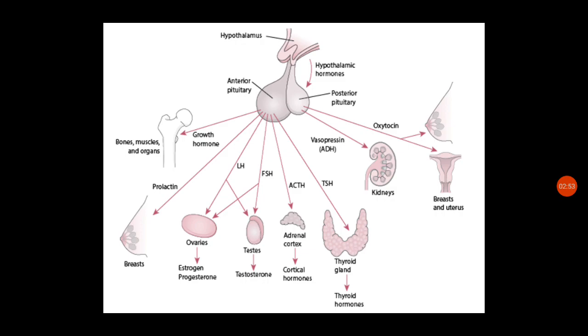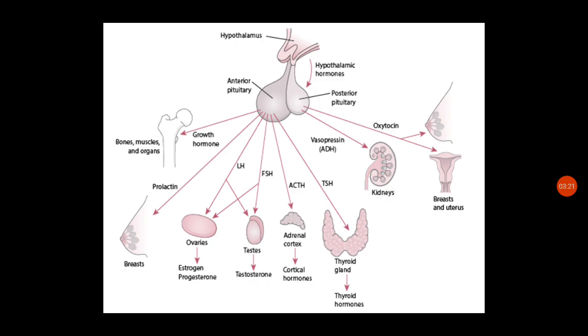Next is prolactin, which acts on the breast to produce breast milk. Then luteinizing hormone and follicle stimulating hormone act on the ovaries and testes to produce estrogen and progesterone in females and testosterone in males.